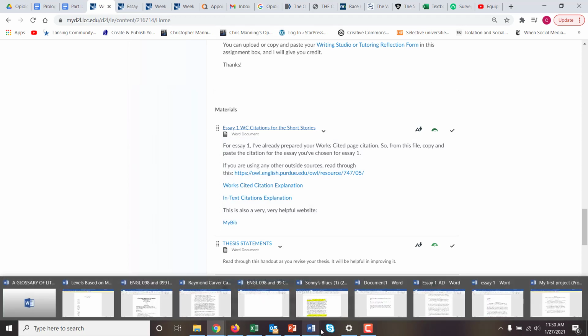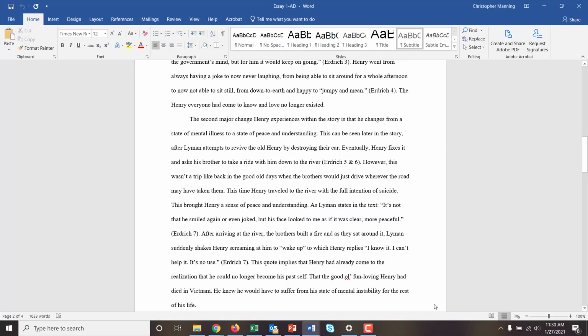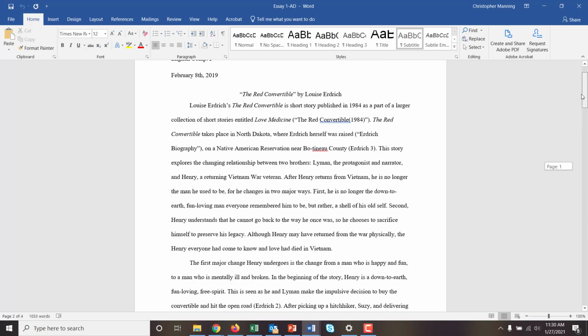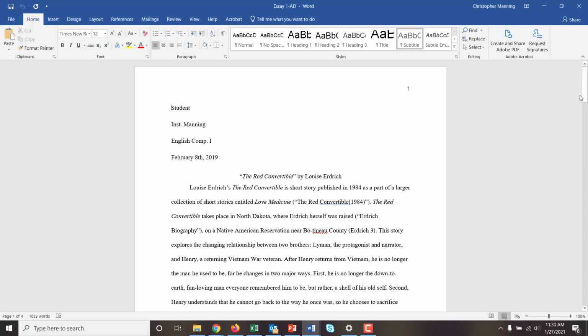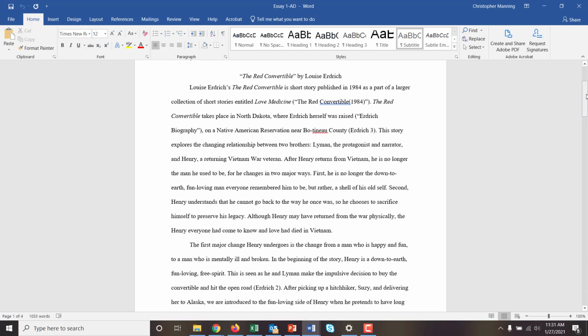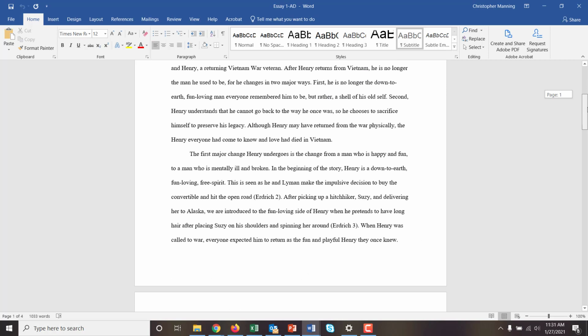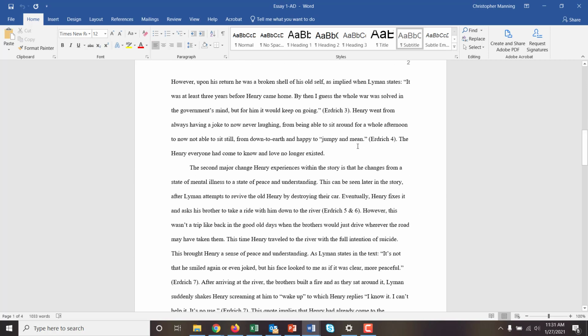The last thing that I would really recommend taking a look at is this. These are the sample papers. They're not perfectly cited. I don't really expect things to be perfect on essay 1. I really just want you to do your best on the citations and try to get it as right as possible. And that's what these students generally did. They tried to cite anything that was directly quoted or any story detail. Even if it wasn't directly quoted, they made sure that they had a citation. And this student used what's called a parenthetical citation, where they have the author's last name and a page number. You can use this citation.